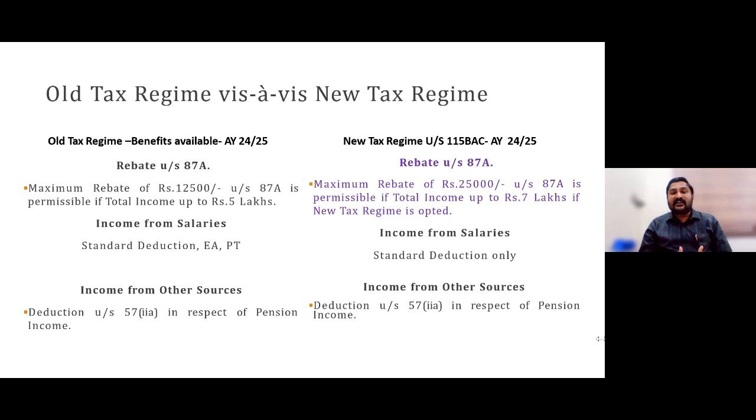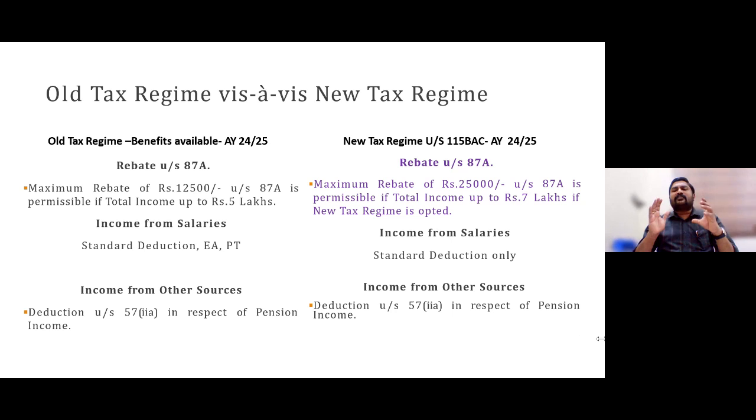But from this assessment year, taking this unreasonableness into consideration, the finance ministry has brought in a marginal relief concept, which was earlier applicable for those earning super income, with surcharge at 50 lakh and above, 1 crore and above, 2 crore and above, 5 crore and above. So there is a concept, namely marginal relief. Incremental income and incremental tax would be compared. Incremental tax should not be more than incremental income due to the implementation of surcharge. That is the marginal relief concept.